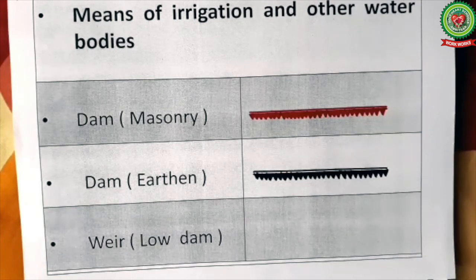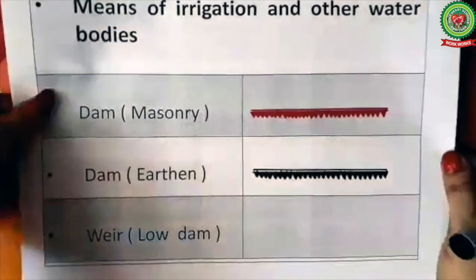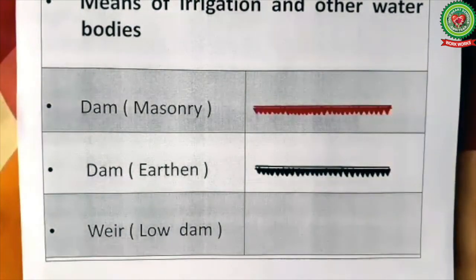Let me tell you that the largest earthen dam of the world is in Pakistan, named as Tarbela Dam, which is built on river Indus. Next we have a weir or a low dam.